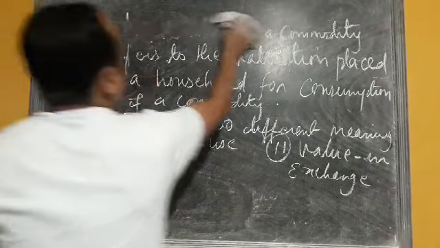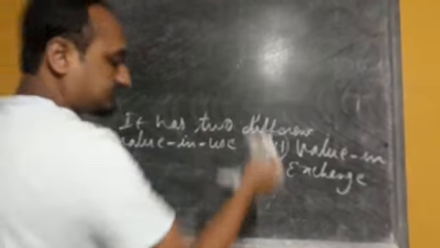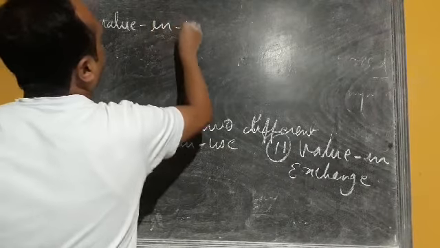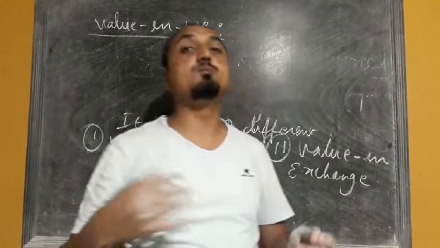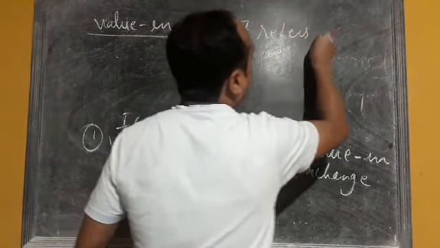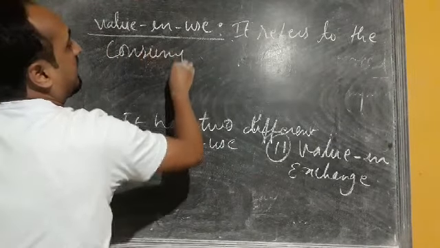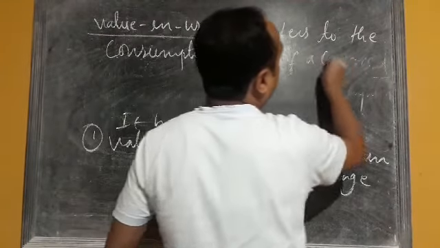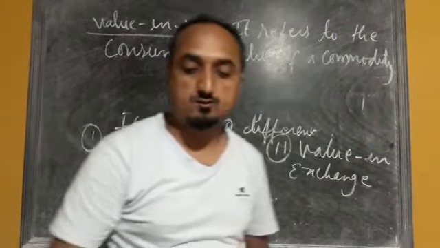Now first we will try to understand this value in use. Value in use refers to the consumption value of a commodity.